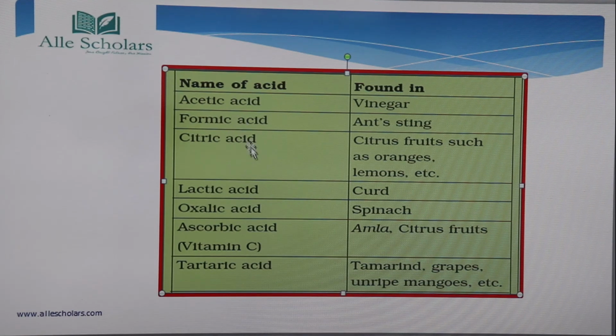So these are the names of some of the acids, and these are the items in which they are found. You should learn this because sometimes in exams it is asked as a 1 mark question which acid is present in curd, and you need to answer lactic acid. Any of them can be asked. Formic acid is very common, and you must be aware of it, because it is generally asked which acid an ant's sting consists of. So this was about acids. Now let's see some of the items in which we are going to find bases.